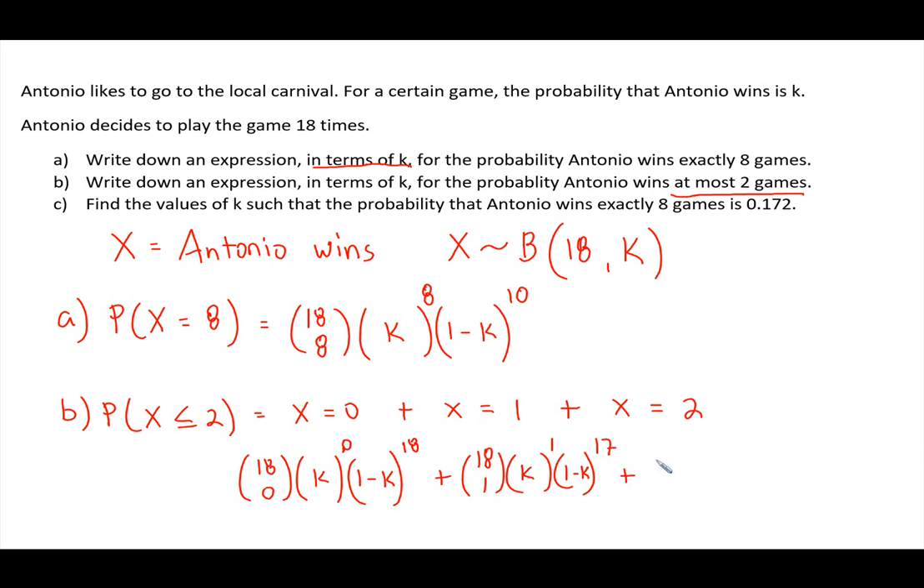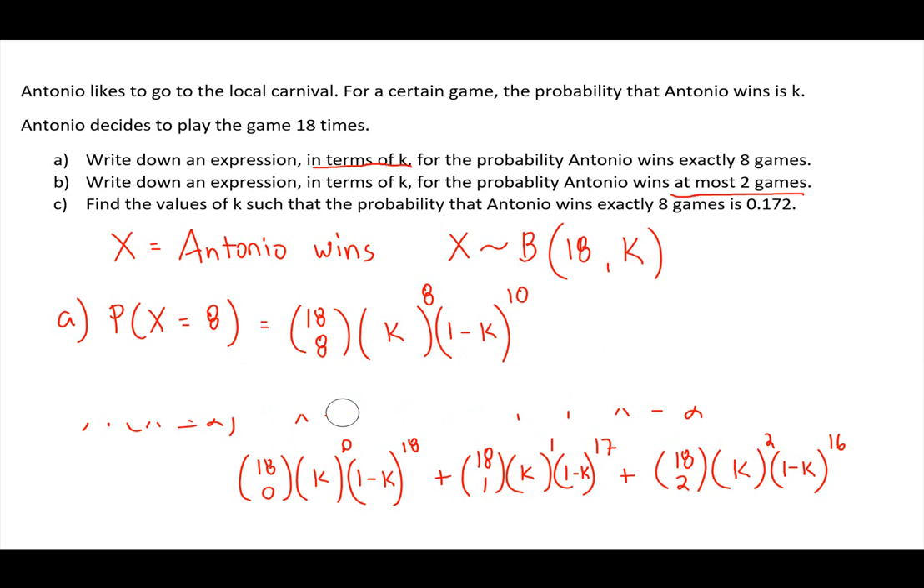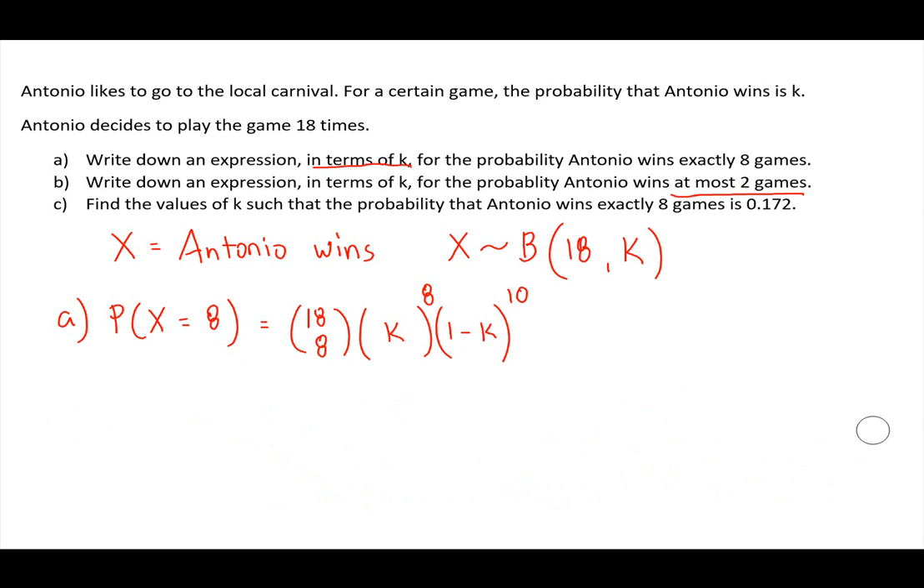And then plus, we have him winning twice. So this would be K, 1 minus K. If he wins 2 times, he's going to lose 16 times. Put 2 here. So this would be an expression written out in terms of K for Antonio winning at most 2 times. And then let's take a look at the last example. Let me go and erase this real quick. Part C.